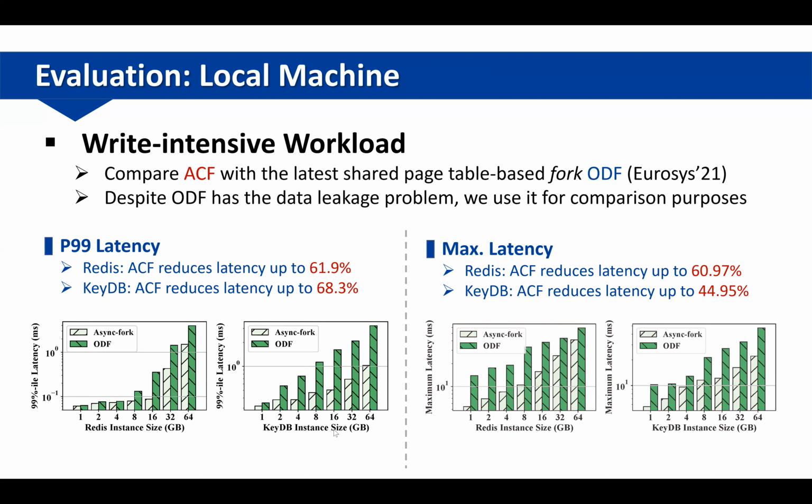Here are the results of P99 latency and the max latency during the snapshot. We use different instance sizes of Redis and KDB. As we can see, ACF outperforms ODF in all cases.